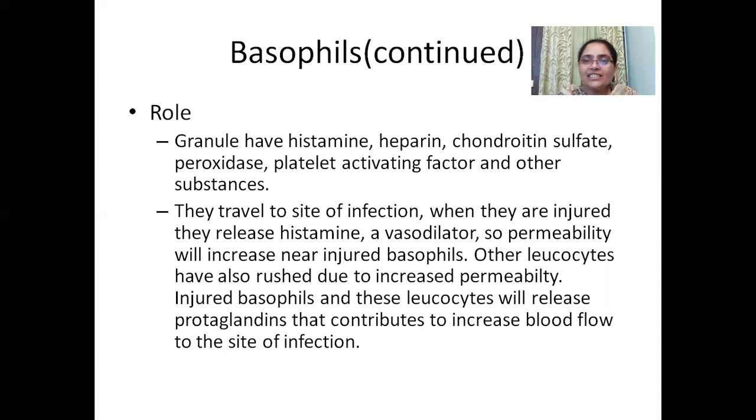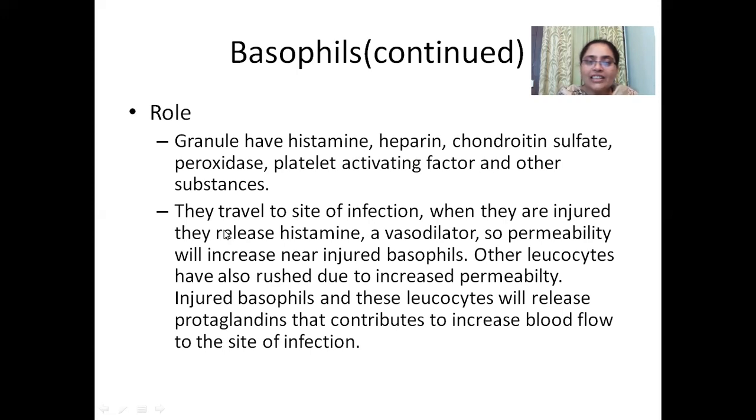And the other molecules secreted by basophils also have similar characteristics, which we will go into in more detail as we read more about immunology. So basophil granules have histamine, heparin and all these molecules.